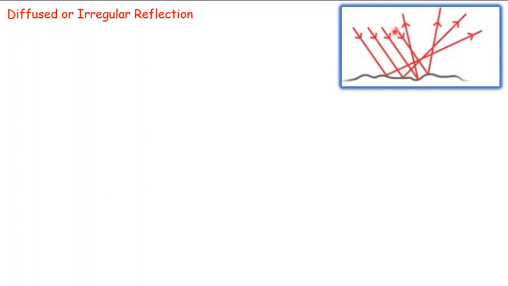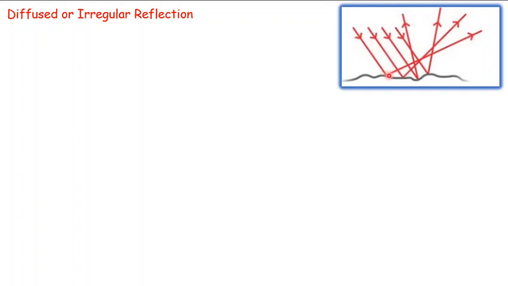They do not preserve this signature pattern, the characteristic pattern of the object. It is not preserved in the reflected rays, and the outcome is we do not observe a clear image of this substance. Either we may observe a fuzzy image, or we may not observe an image at all.